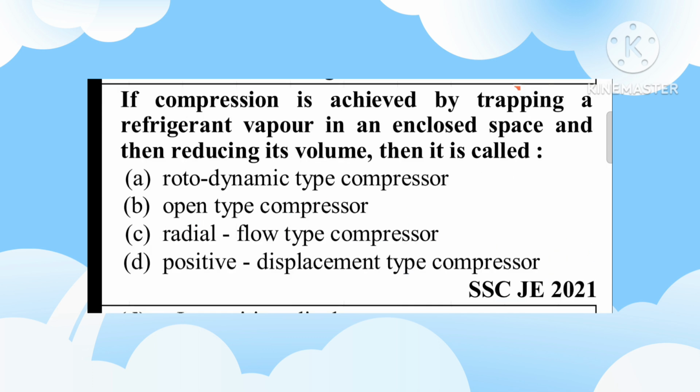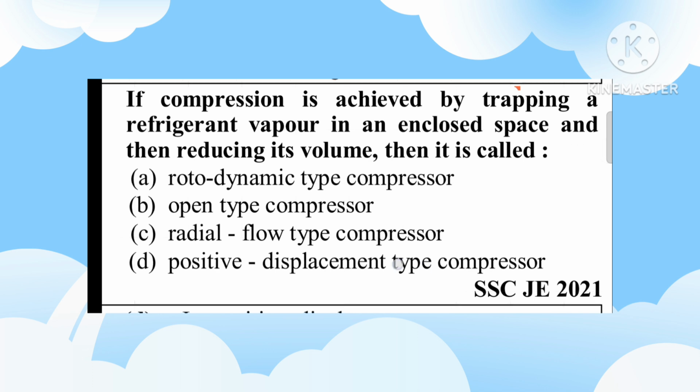Question number 39. If the compression is achieved by trapping a refrigerant vapor in an enclosed space and then reducing its volume, then it is called: A. Rotodynamic type compressor, B. Open type compressor, C. Radial flow type compressor, D. Positive displacement type compressor. This is D, positive displacement type compressor.